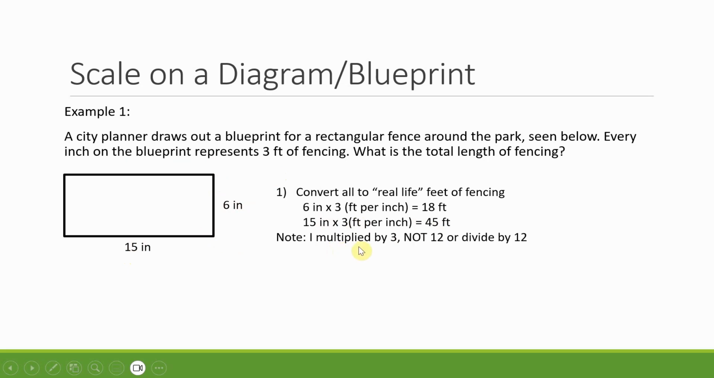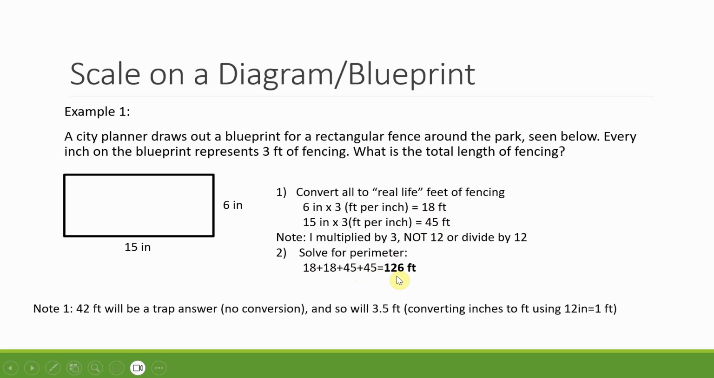Now, note, I multiplied by 3, the conversion factor that they gave us. I didn't multiply by 12 or divide by 12. If I just skimmed through this and saw, oh, 6 inches, and they want things in feet, looking at my answer choices, I might have just divided by 12, and I'd get the wrong answer. But now that I've got these converted, I just solve for the perimeter. So 18 plus 18 plus 45 plus 45, the other side, gives me 126 feet.